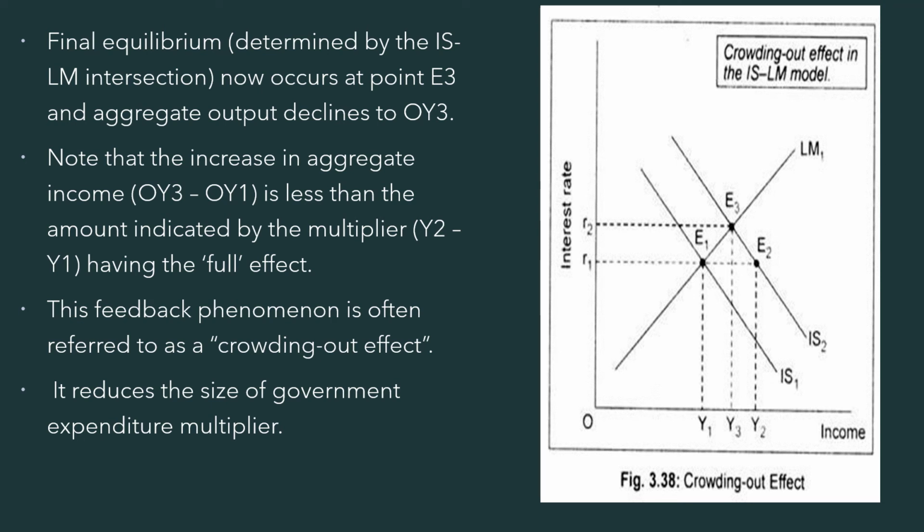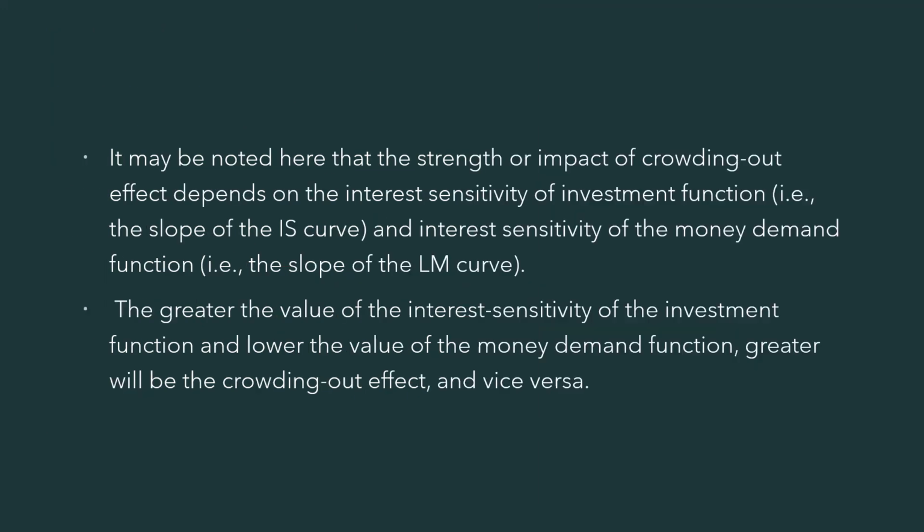At E3, the particular level of output is OY3, and the increase in income is less than the amount indicated by the multiplier, that is, Y2 minus Y1. You have to understand this difference, and this feedback phenomenon is known as the crowding out effect. It reduces the size of the government expenditure multiplier.